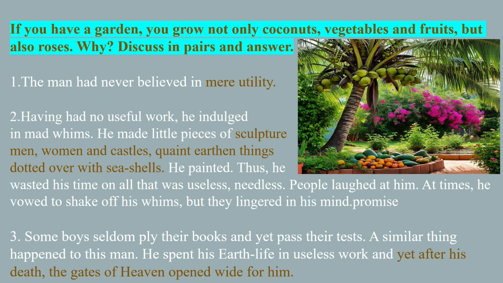So in the second line, the author says, having had no useful work, he indulged in mad whims. Students, here the meaning of whims is interest. Okay, he is involved in mad whims. He made little pieces of sculpture, men, women and castles, quaint earthen things dotted over with seashells.